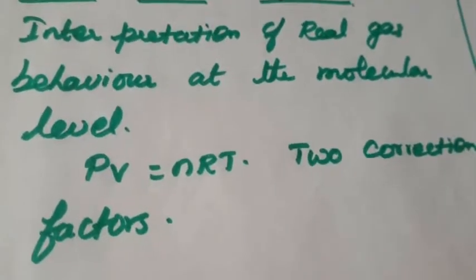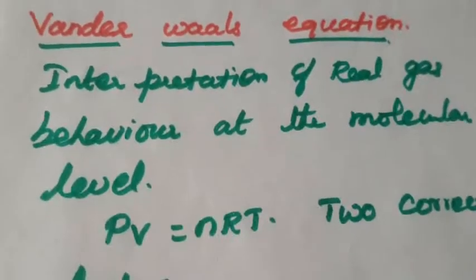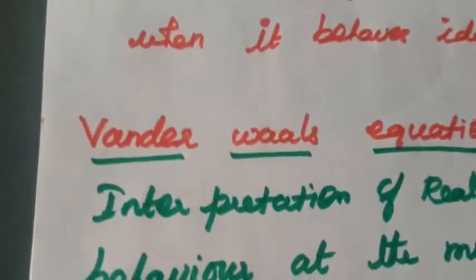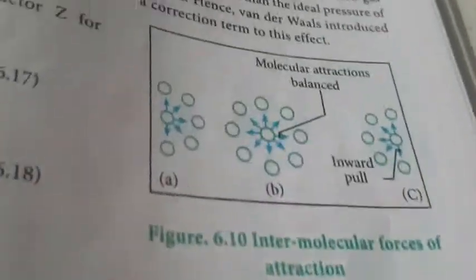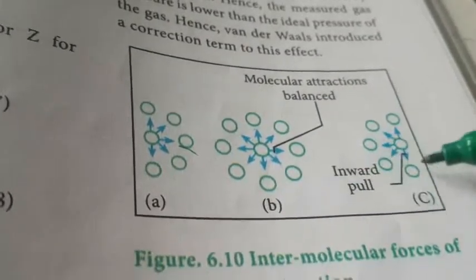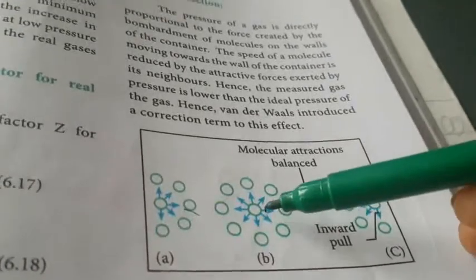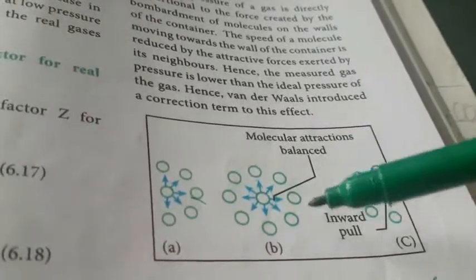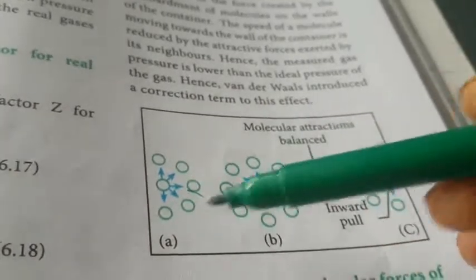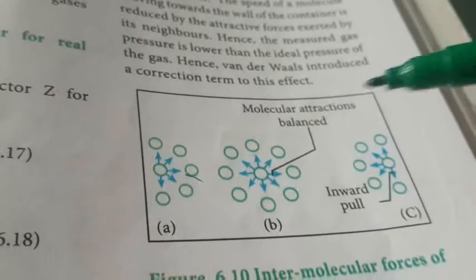First we are going to see what is meant by the pressure correction factor. We already know that the pressure is directly proportional to the applied force. In the container, suppose this is one diagram, this is the molecule. Molecular attraction is balanced, so there is an inward pull. What is the reason? When the pressure is applied, the molecules in the middle attract the other molecules towards them. So the center molecule attracts the other side. Hence the measured gas pressure is lower than the ideal pressure of the gas.